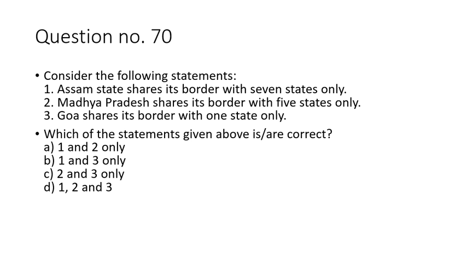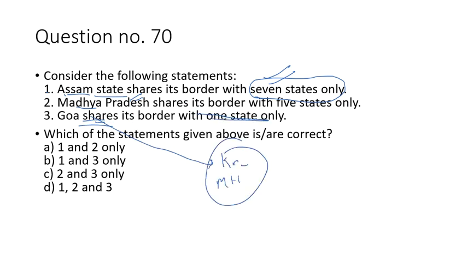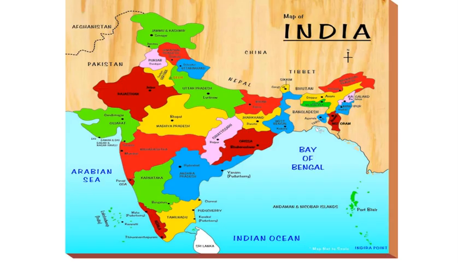Question number 70 is a purely mapping based question, and the question is about the Assam state, Madhya Pradesh and Goa. Statement number 1 says that Assam shares its border with 7 states only. This statement is correct. Madhya Pradesh shares its border with 5 states, and Goa shares with 2 states, Karnataka and Maharashtra. So statement 3 is wrong, and if 3 is wrong, those options are gone. Answer is A.